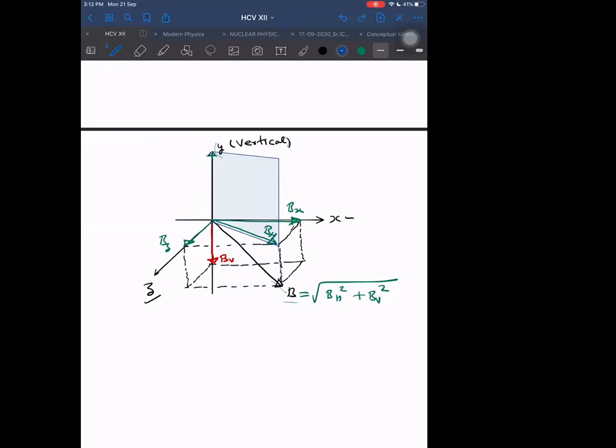On extending it will also pass through net B. Net B also. So it is passing through net B also on extending. This is that plane. So this plane contains what? This plane is the magnetic meridian. This plane which I have drawn is the magnetic meridian.